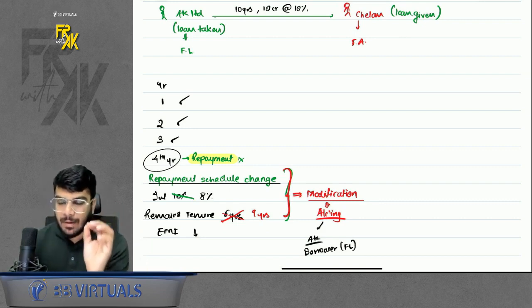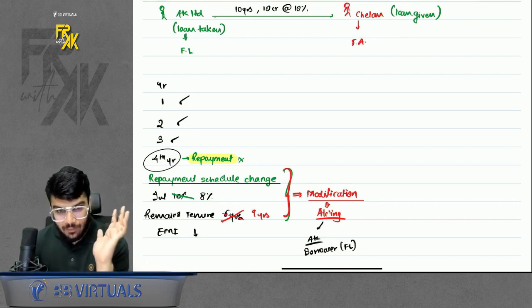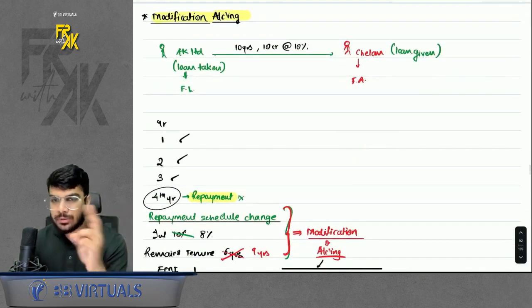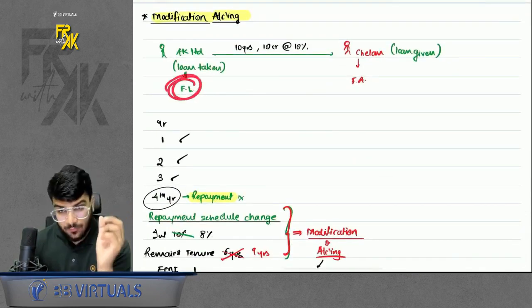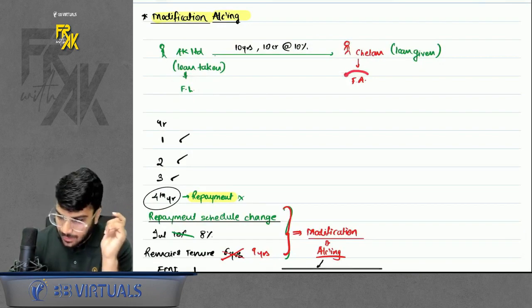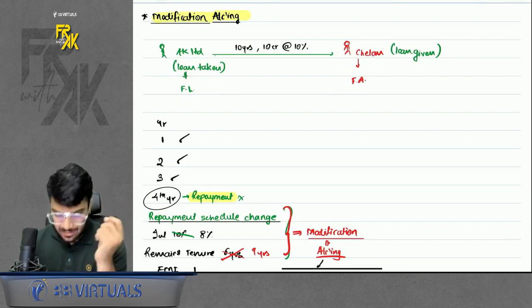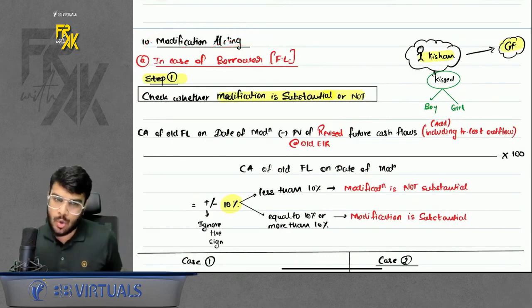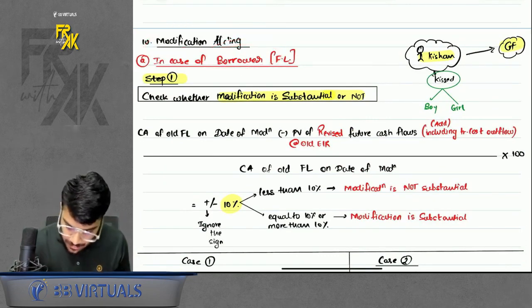So in that case, we will apply modification accounting. What to apply? Modification accounting. So modification accounting is discussed from both the cases. From the case of the borrower, for whom it is a financial liability, and from the case of the lender also, for whom it is a financial asset. So first we will discuss modification accounting from the case of the borrower, for whom it is a financial liability.